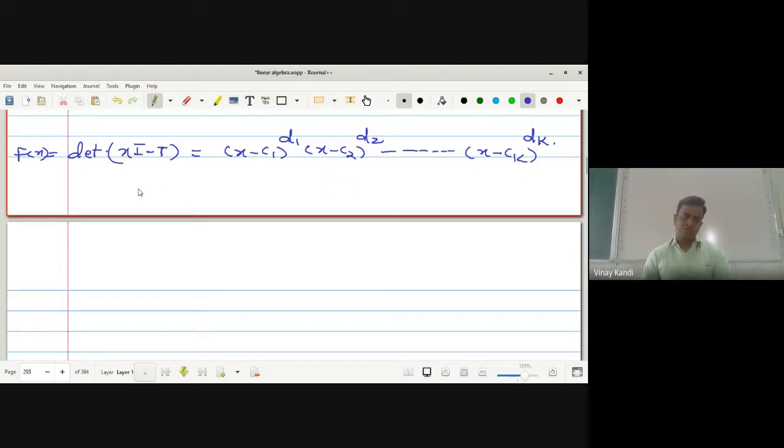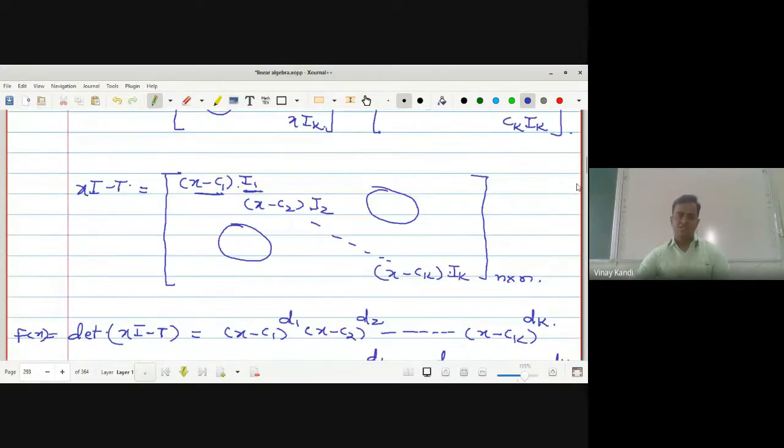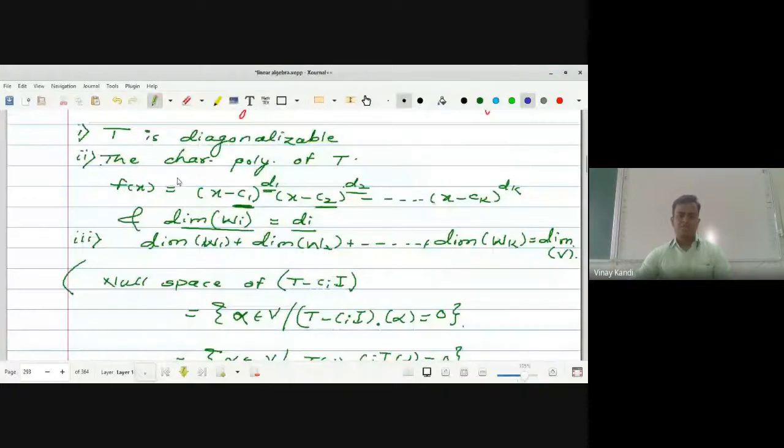So this is the characteristic polynomial for T. Hence the second statement is true. This is the second statement.